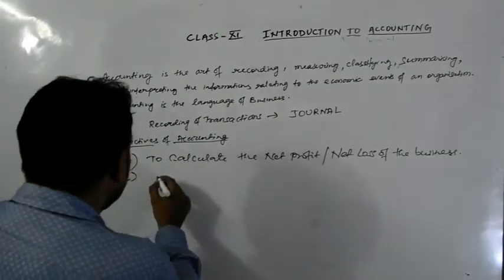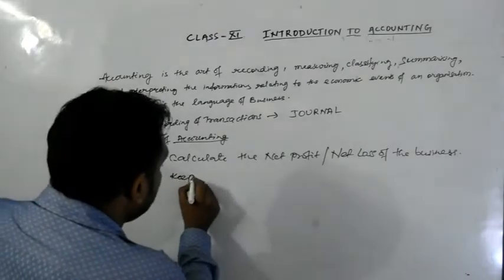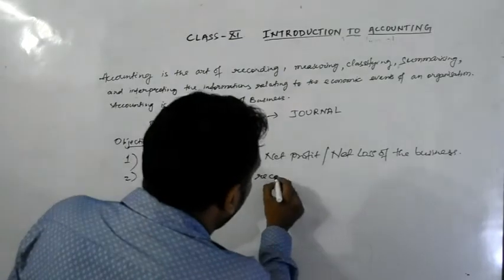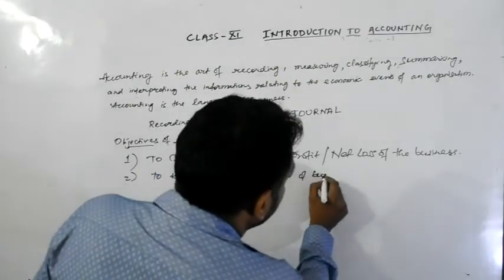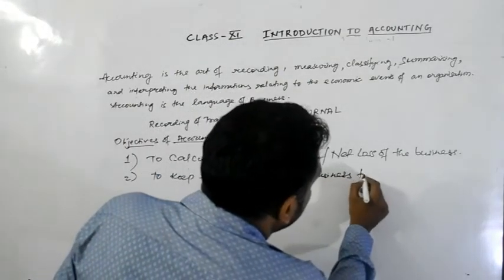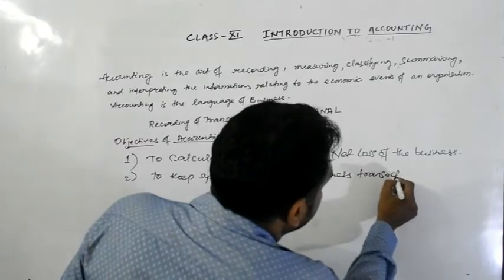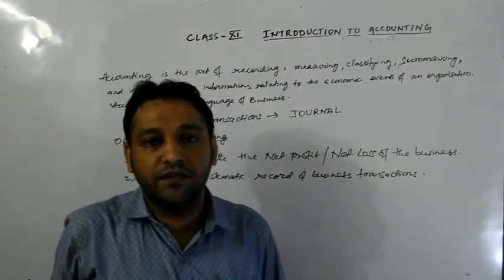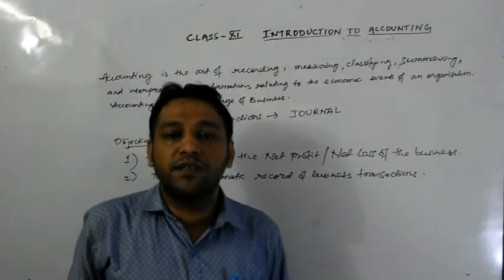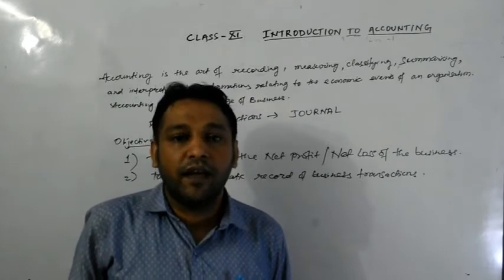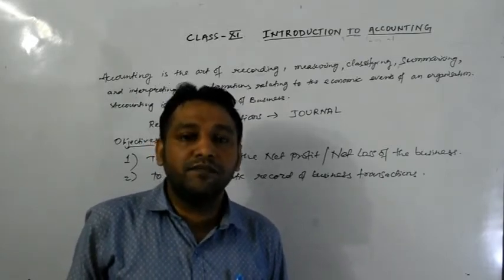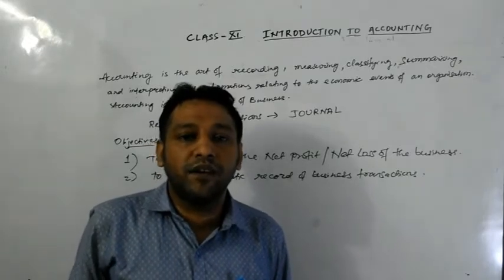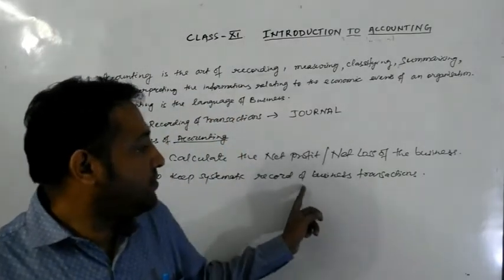Second objective is to keep systematic record of business transactions. देखिए, already as I have said, कौन सा transactions record करेंगे? Business transactions. हम एक business कर रहे हैं, business करने के लिए हमको क्या चाहिए? Cash चाहिए, capital. We will discuss about all these terms, assets, liabilities. So whatever the transaction which has been relating to the business, only that transaction must be recorded.